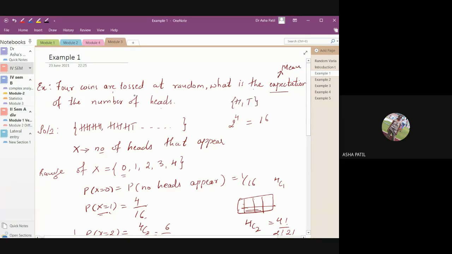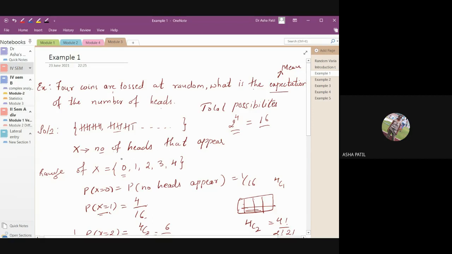Now 4 coins are tossed. So if you do it once, there are 2 possibilities. 4 times you are doing, so it is 2 raised to 4. One time if you toss the coin, the possibilities are 2. You are tossing the same coin 4 times, so every time you have 2 possibilities. So it is 2 into 2 into 2 into 2, that is 2 raised to 4. Better write it clearly: total possibilities is 16.